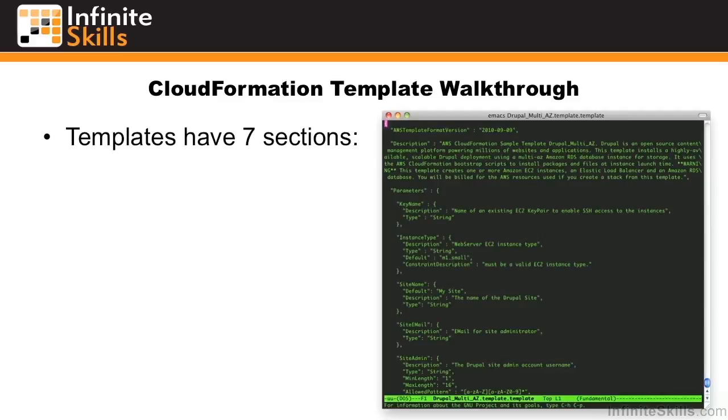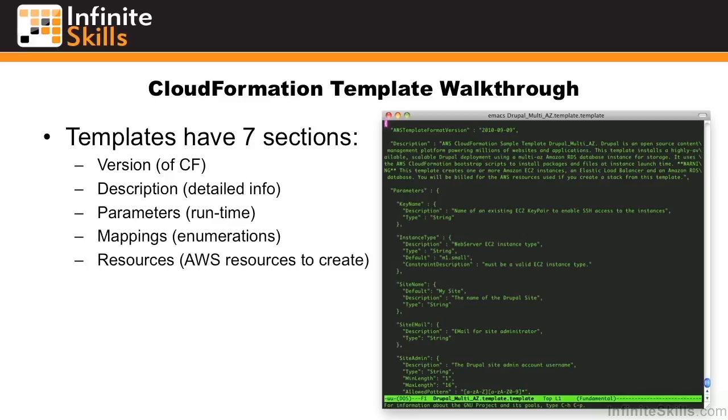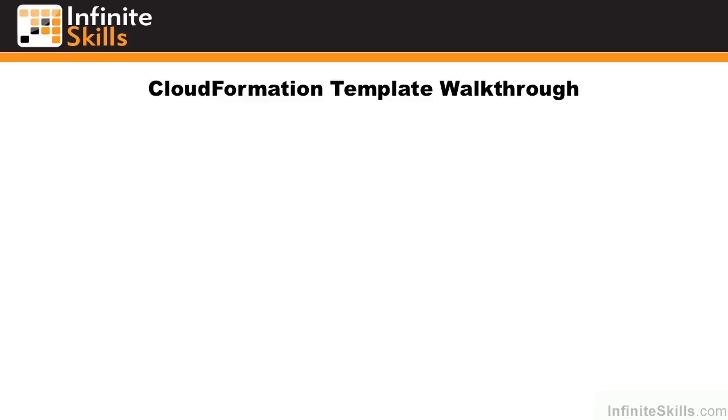CloudFormations have 7 sections you should be familiar with: the version of CloudFormation that you're using, the description, which provides human-readable, detailed information about the template itself, any runtime parameters that you may want to override from individual runs of the template, the mappings, which are enumerated lists, the resources, which are the actual AWS resources you're going to create, and the properties, the resource specifics themselves. Finally, we have outputs, which are the final output of the template.